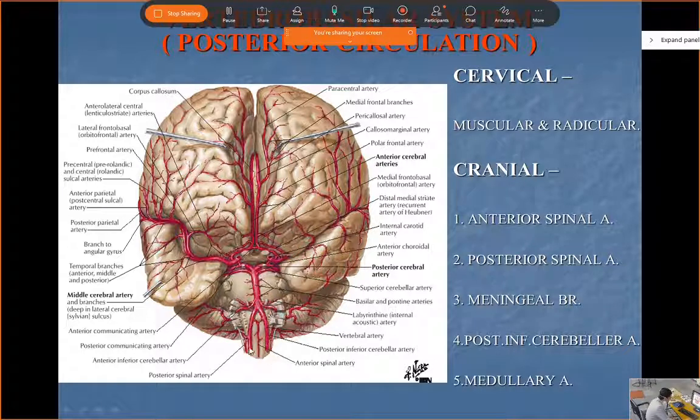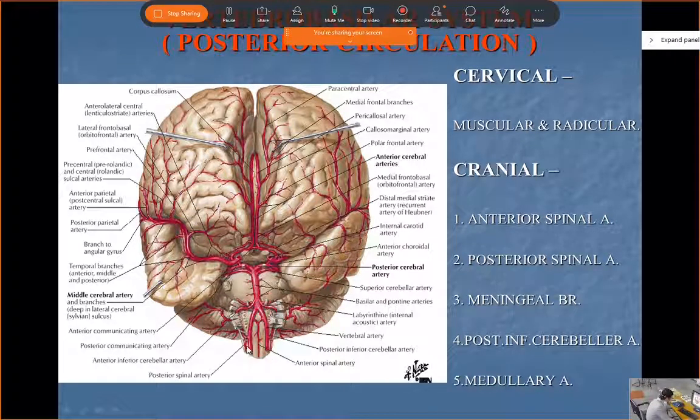What is this structure? This is the brainstem. See, the brainstem, somewhere here is the midbrain. This is the pons. This is the medulla. So this is basically the medulla above the C1. Below the C1, we'll call it the spinal cord. So here, another arterial system will enter through the foramen magnum, which is known as the vertebral artery.